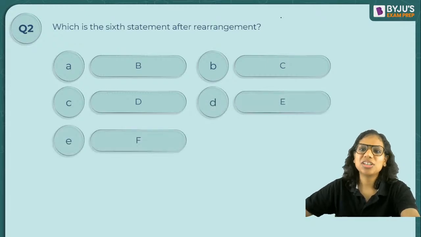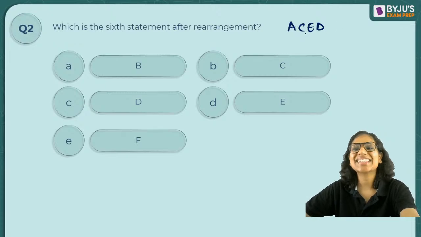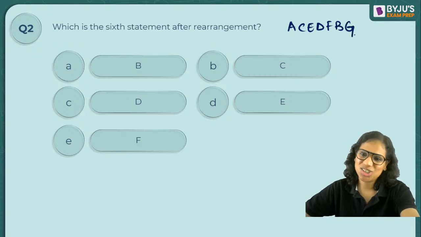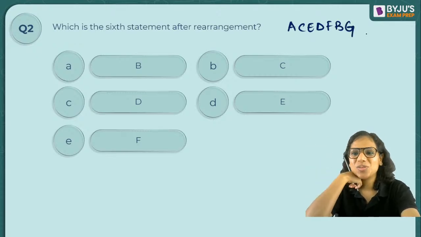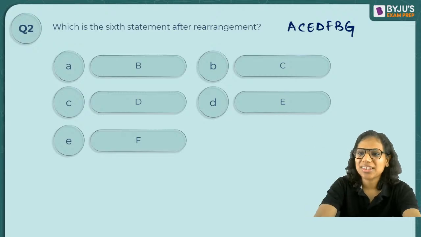Sixth statement after rearrangement. Okay, we remember the sequence by heart. Yes, A, C, E, D. Then after that we had which one? We had F, then we had B and then G. So which is the sixth statement after rearrangement? Tell me.